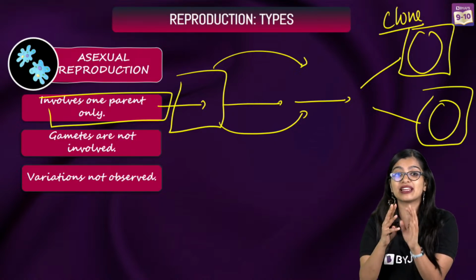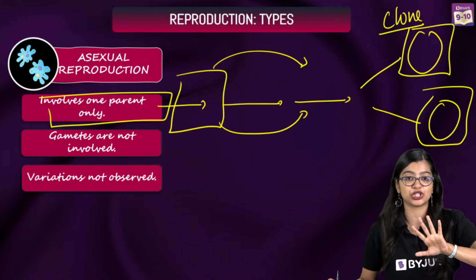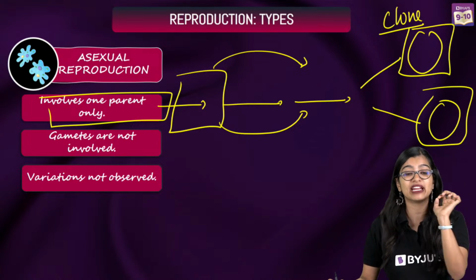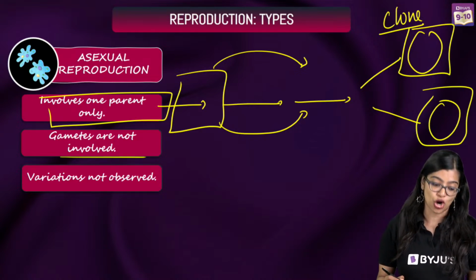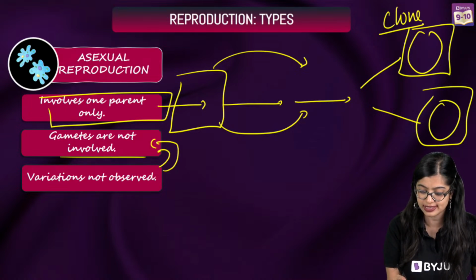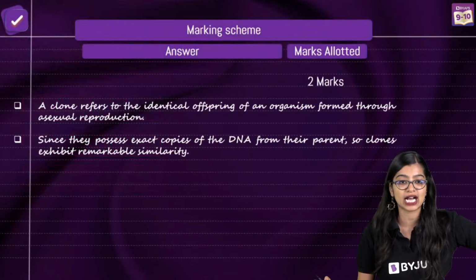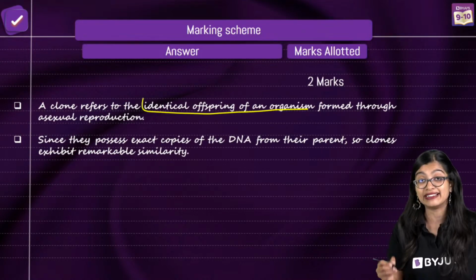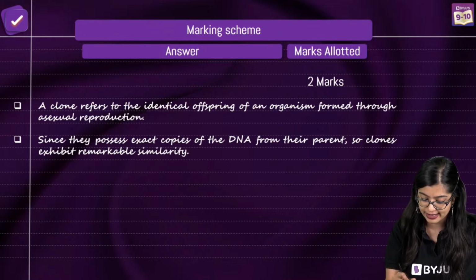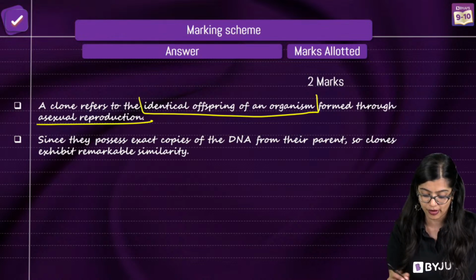If the genetic material is identical in both, there will be negligible variation, exactly. And we do not observe any variation simply because gametes are not involved. So what are clones? Clones refer to identical offsprings of an organism, which is most often formed by asexual reproduction.